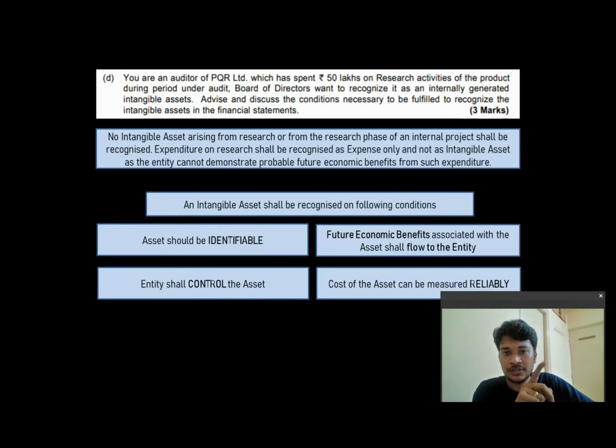So what are the 4 conditions on the basis of which you can recognize an intangible asset? One, the asset should be identifiable. Two, the entity shall control the asset. Three, future economic benefits from the asset shall flow to the entity controlling the asset. Four, the cost of the asset can be measured reliably.